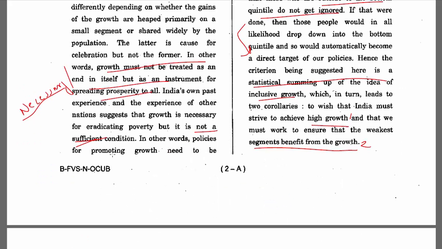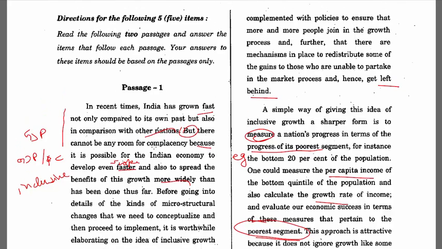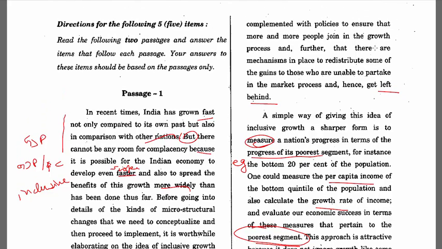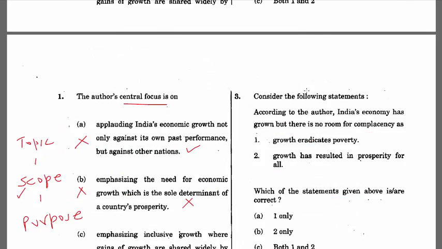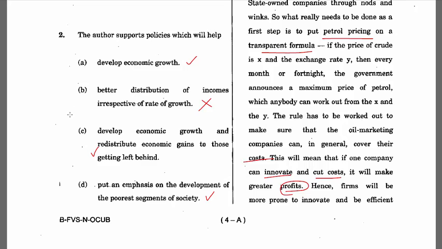In other words, policies for promoting growth need to be complemented with policies to ensure that more and more people join in the growth process, and there are mechanisms in place to redistribute some of the gains to those who are unable to partake in the market process and hence getting left behind. So although this is very close, this definitely seems like a better choice because it encompasses both the things, that he's talking about growth as well as redistribution. So this is a better choice.